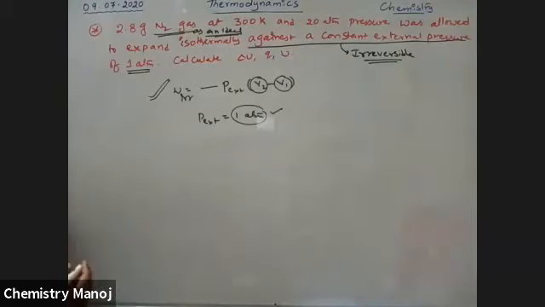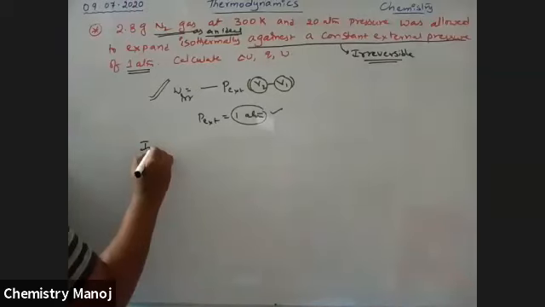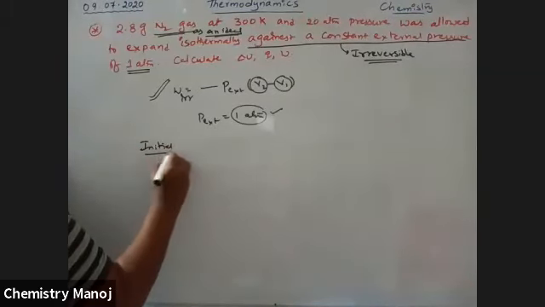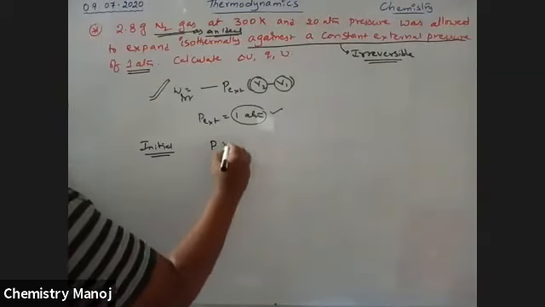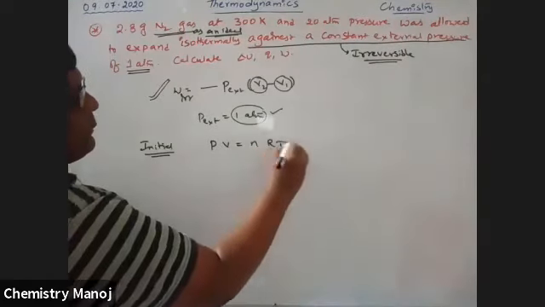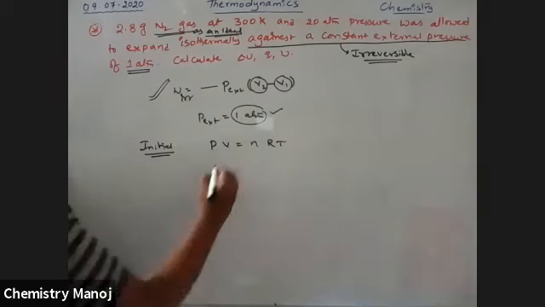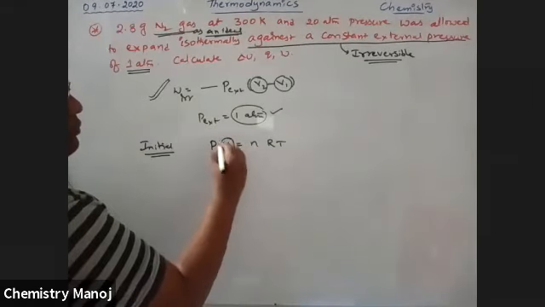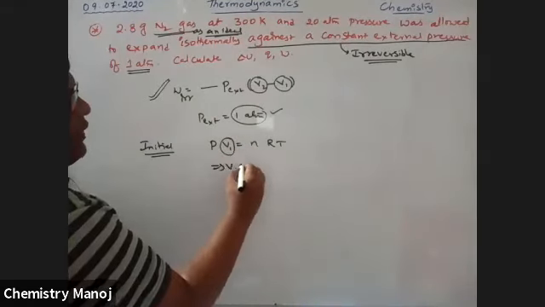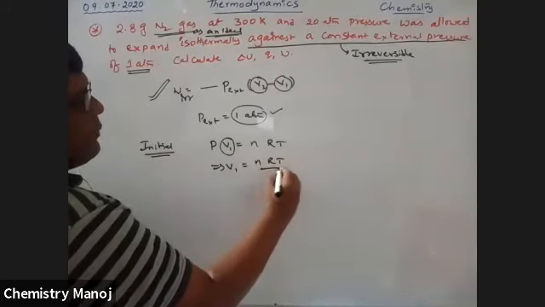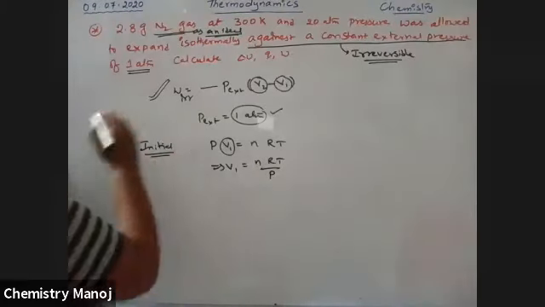Initial case: we know PV is equal to nRT for ideal gases. To calculate V1, the initial volume, V1 is equal to nRT by P initial.